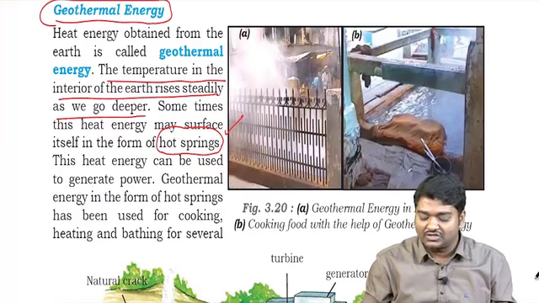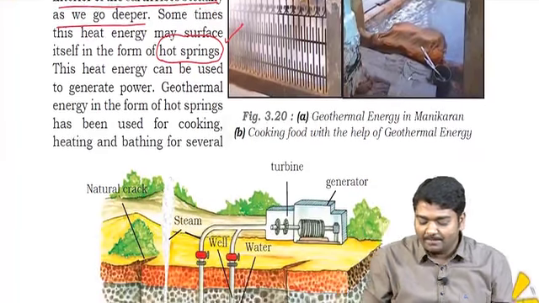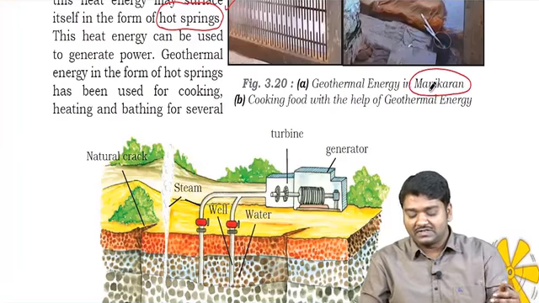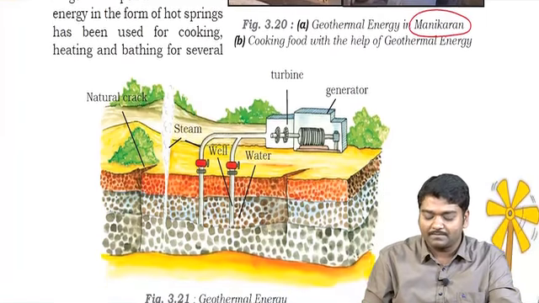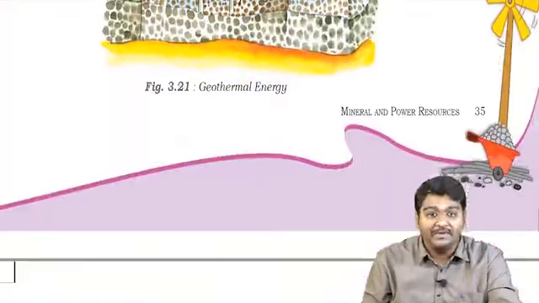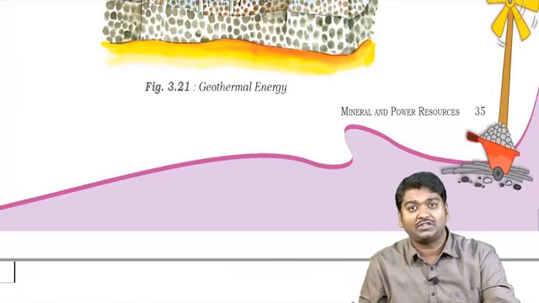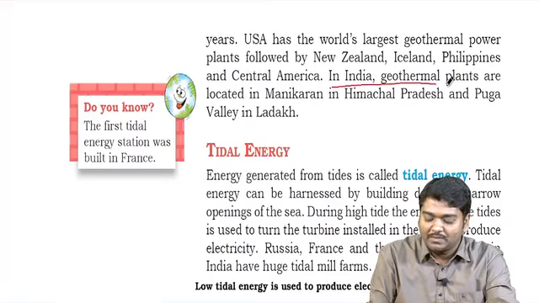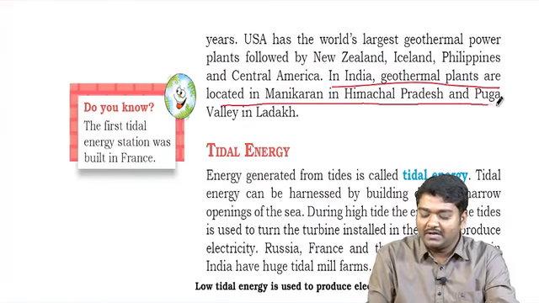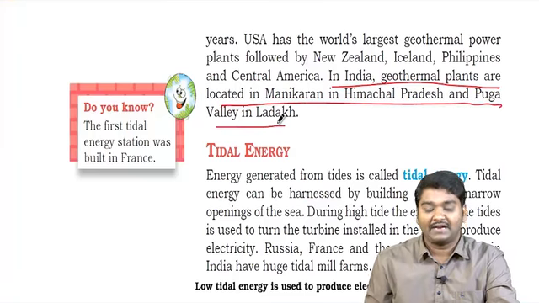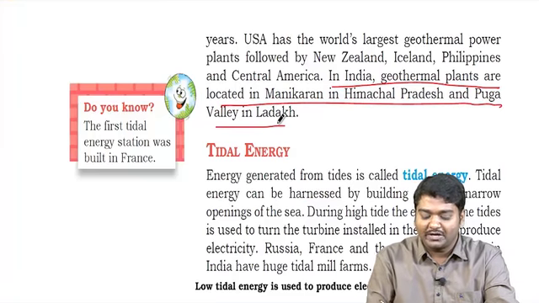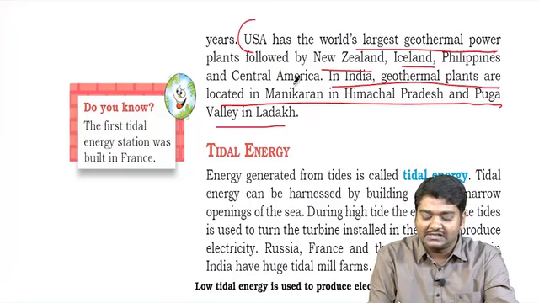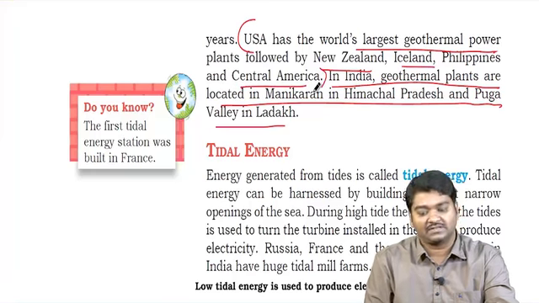So this is called geothermal energy, and in India it is present in Manikaran. Cooking food and other things can be easily done with the help of this, but usage of this is limited as we do not have the required technology to store this energy. This is important. In India, geothermal plants are present in Manikaran in Himachal Pradesh and Puga Valley in Ladakh. Least possibility you may get a question, but still USA is the world's largest producer. New Zealand, Iceland, Central America also have this.